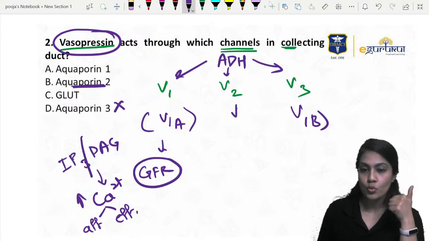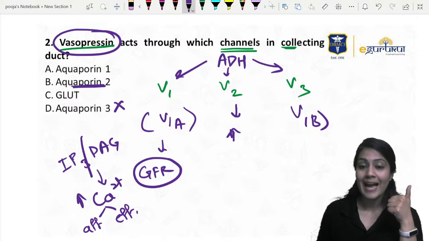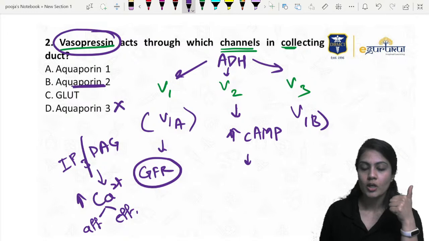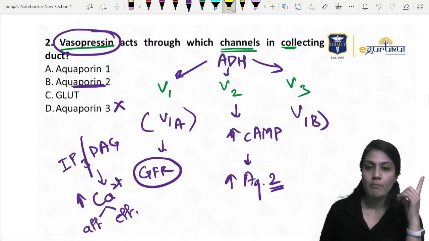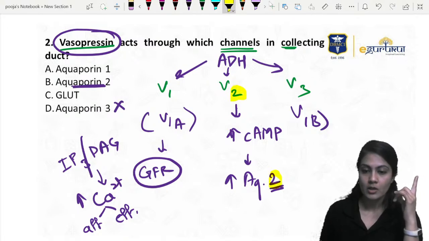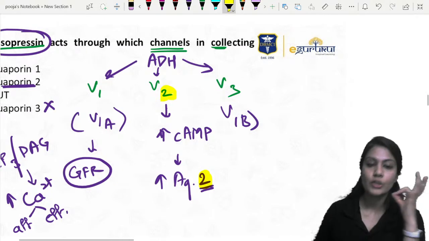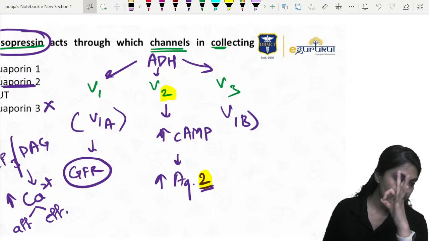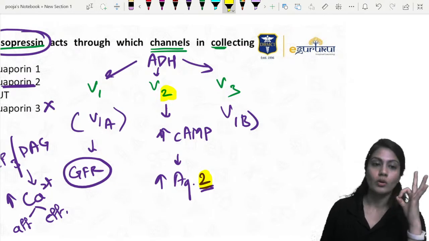V2 acts through the cyclic AMP secondary messenger mechanism, and it opens up the aquaporin 2 channels. So remember, when ADH acts on the V2 receptors, it increases aquaporin 2, right? Not 3.